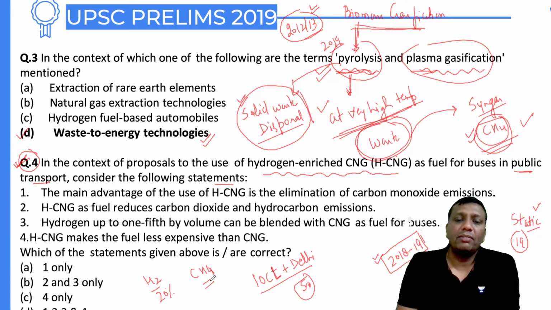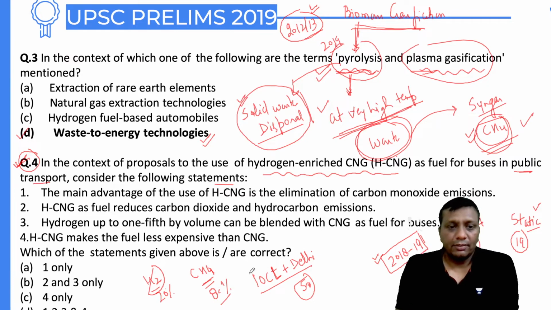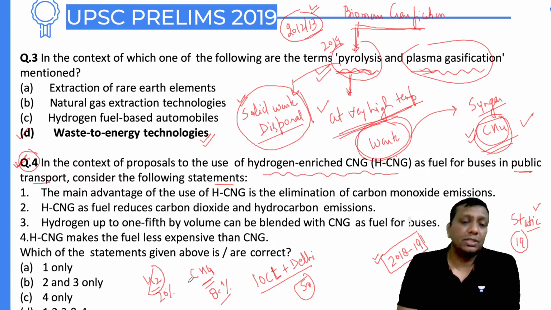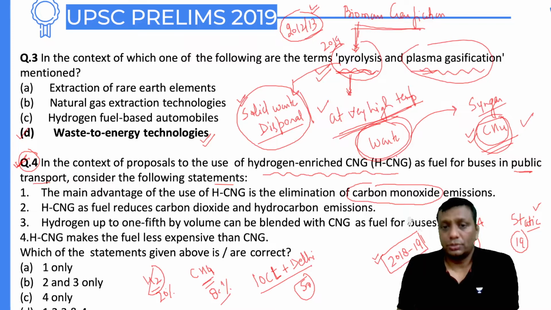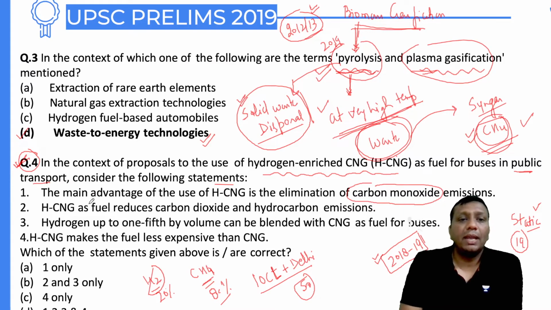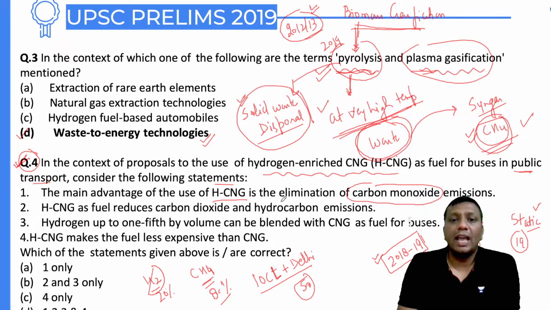The same methane-based engine ran with 20% hydrogen and 80% methane, guys. Through it, some benefit was achieved. The main advantage here was that the amount of carbon dioxide emissions reduced. But here UPSC is asking: the main advantage of using hydrogen CNG is the elimination.